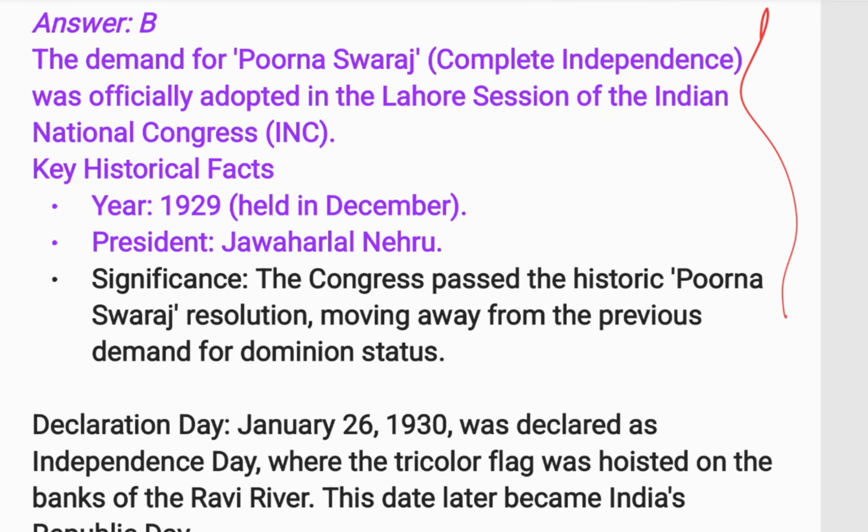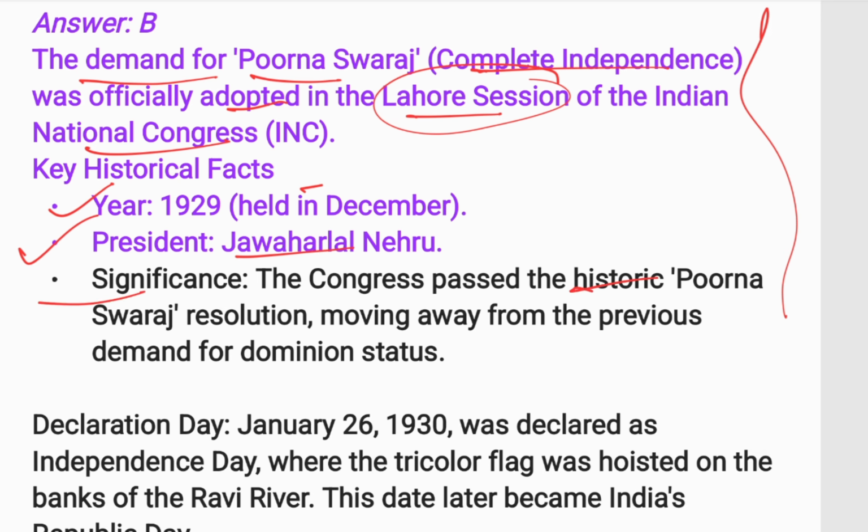Here is the explanation. The demand for Purna Swaraj or complete independence was officially adopted in the Lahore session or Lahore resolution of the Indian National Congress. Year was 1929, held in December. President was Jawaharlal Nehru. Significance: the Congress passed the historic Purna Swaraj resolution, moving away from the previous demand for dominion status. Earlier, the INC demanded dominion status, but this time they demanded complete independence.